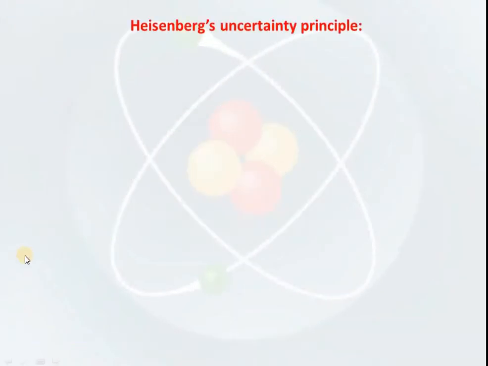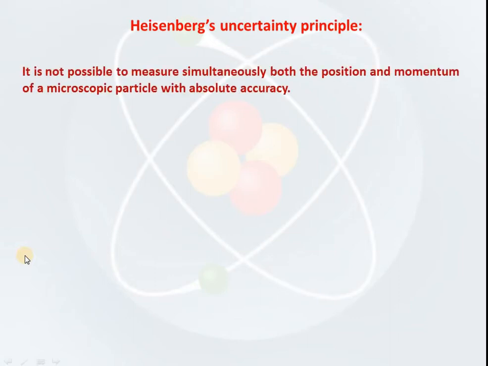Now the Heisenberg uncertainty principle. According to Heisenberg, it is not possible to measure simultaneously both the position as well as the momentum of a microscopic particle with absolute accuracy. Mathematically, delta x, that is the uncertainty in position, into m delta v, that is the uncertainty in momentum, is greater than or equal to h upon 4 pi. So this is the formula for the Heisenberg uncertainty principle, where delta x is the uncertainty in position and delta v is the uncertainty in velocity.